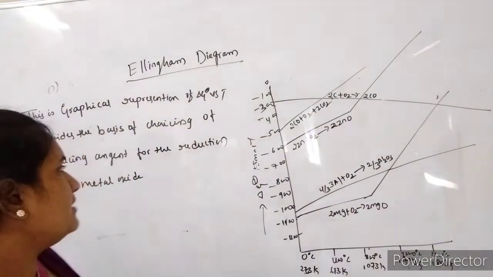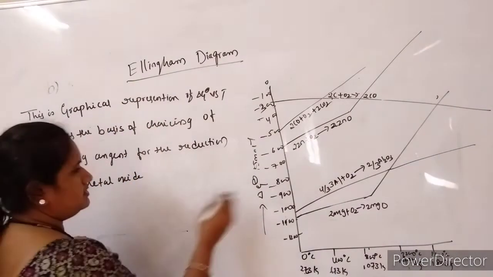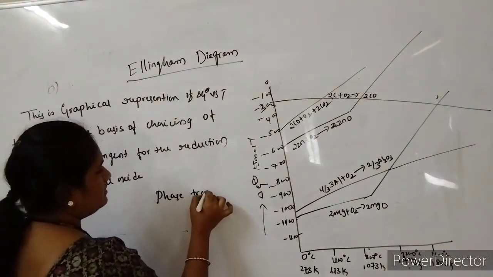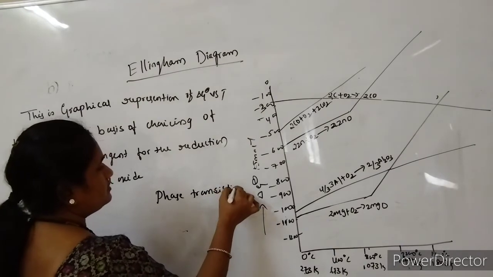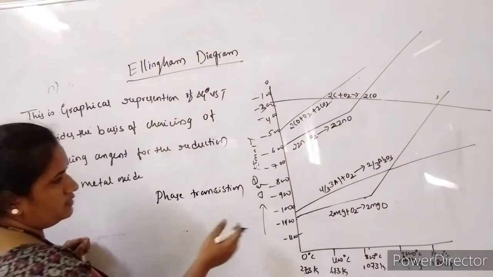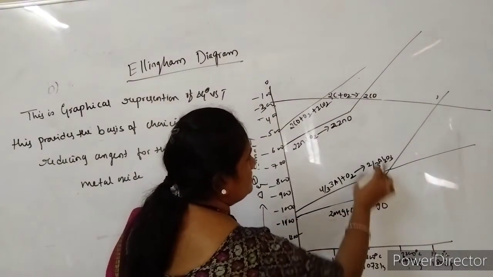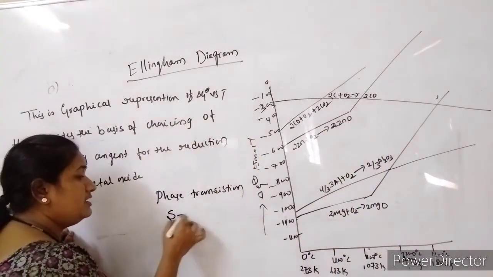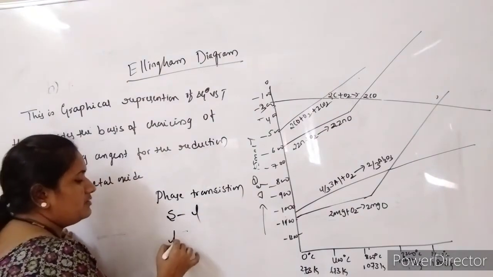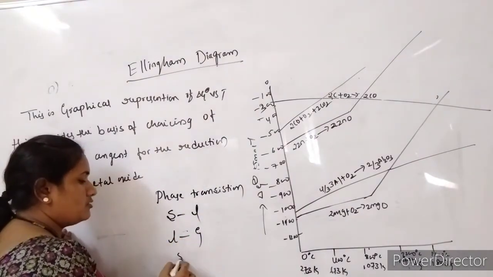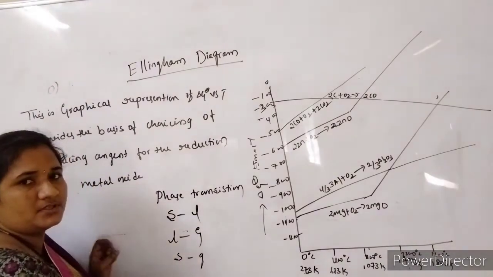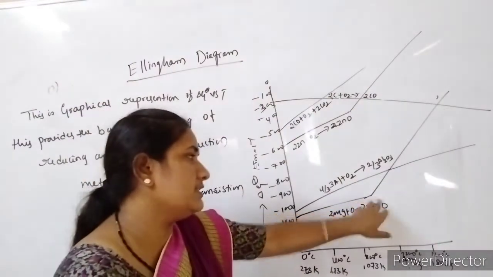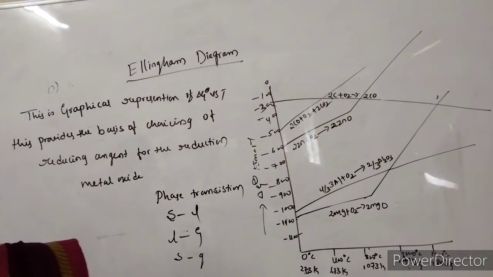This bending or curving occurs in some of the reactions because of phase transition. The phase transition occurs in those metals, so that is why we observe curves or bends in the reaction. Phase transition is nothing but solids being converted into the liquid phase, liquid being converted into the gaseous phase, or solid being converted into the gaseous phase. Due to the presence of these phase transitions, we get curves or bends in the straight lines.